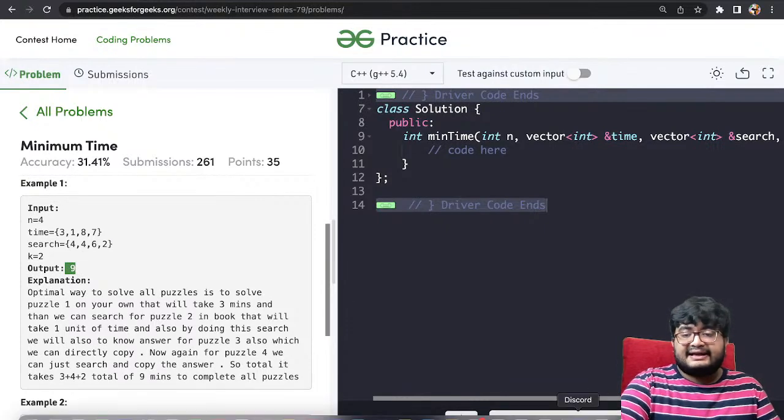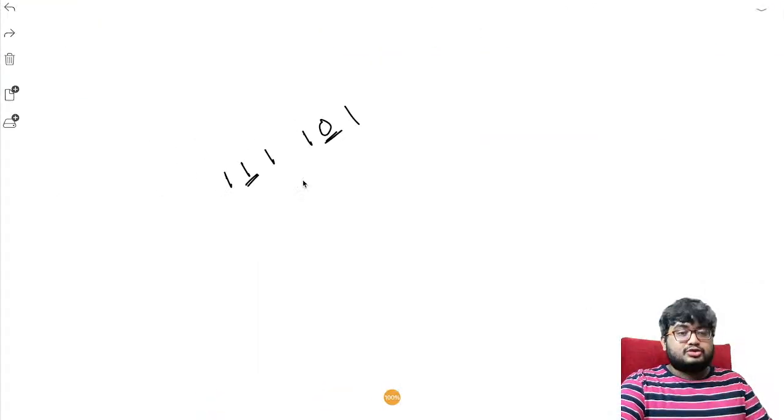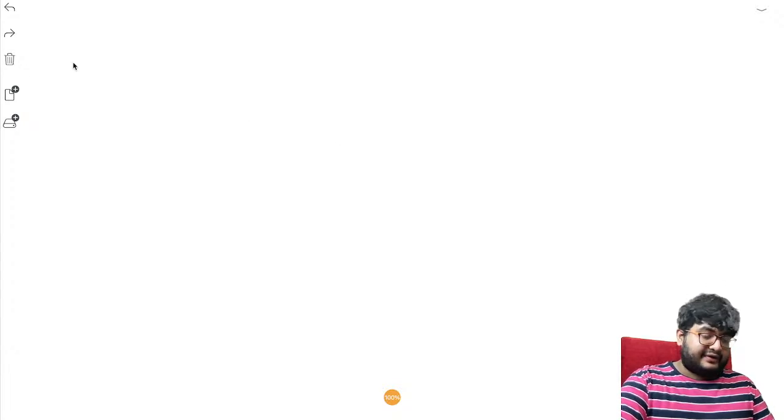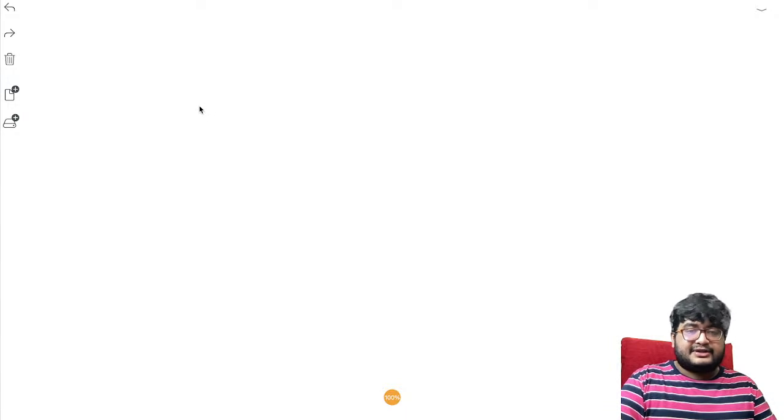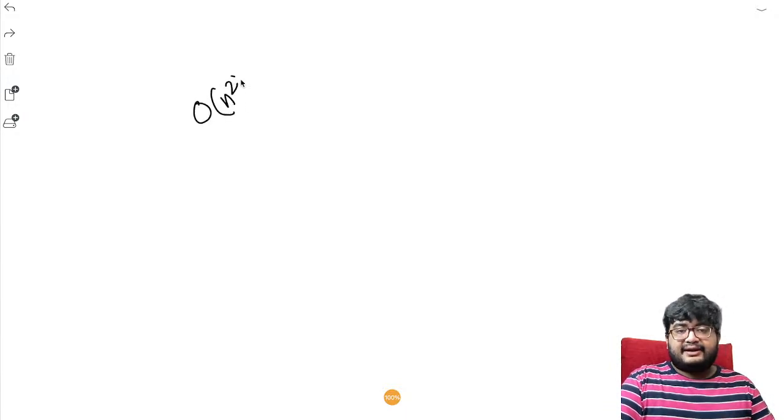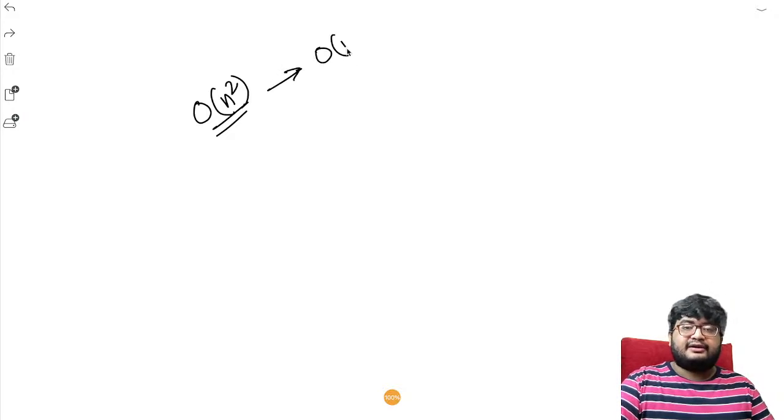Okay, let's understand how we solve this. Those who have already solved this, a challenge for you. The solution you are thinking of, or anyone who has solved this, would be n squared, right? So you have to bring it down to order of n. How would you bring it down to order of n? That's a challenge for you.